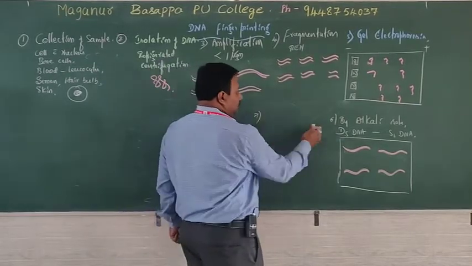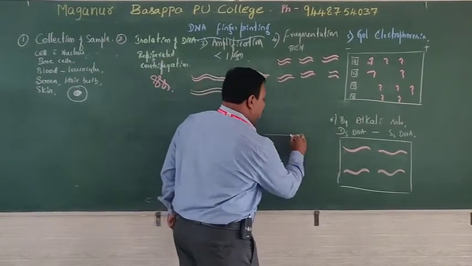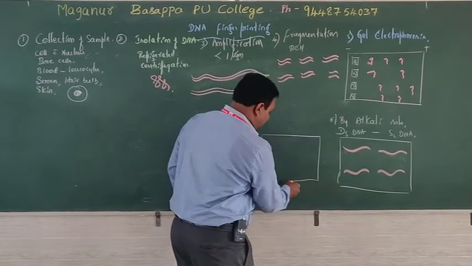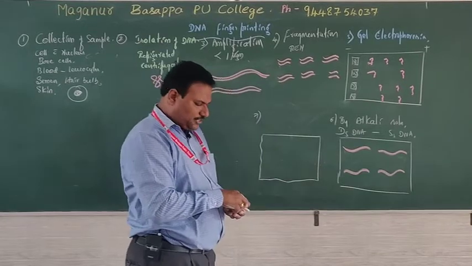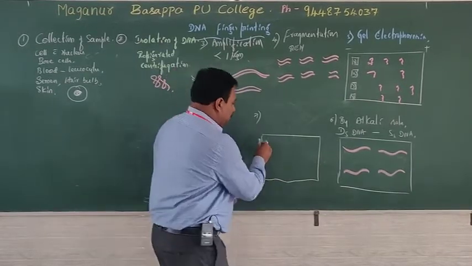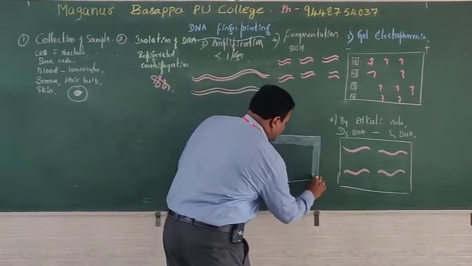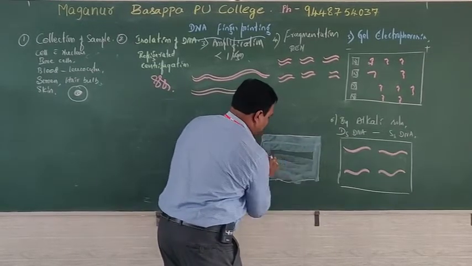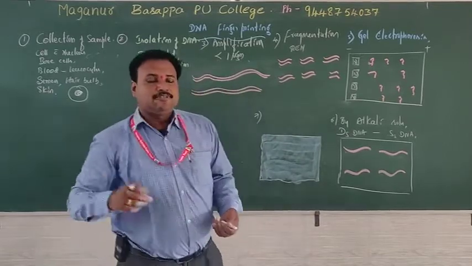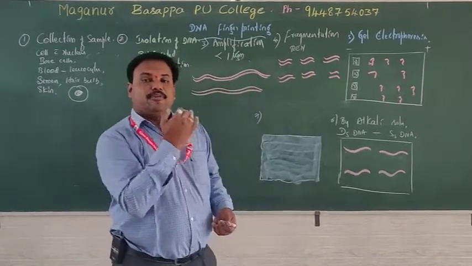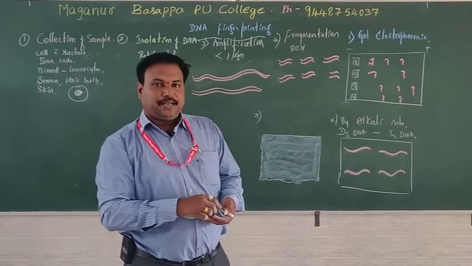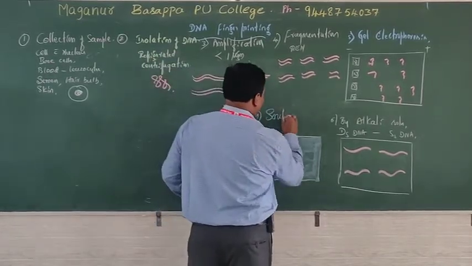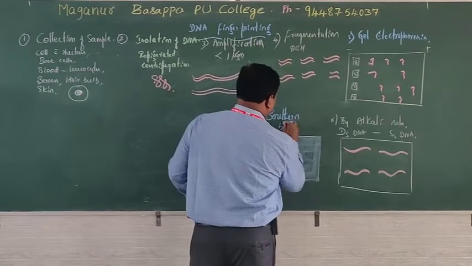Next one, the seventh, very next to this: we have to transfer the DNA fragments onto a sheet. Remember, a nitrocellulose sheet or a nylon sheet is used. This process of separation of DNA from the gel was first identified by the scientist Southern. So this is called the Southern blotting technique.